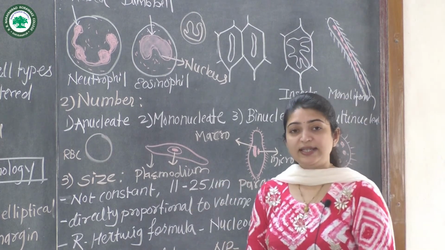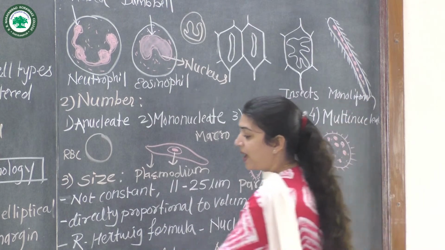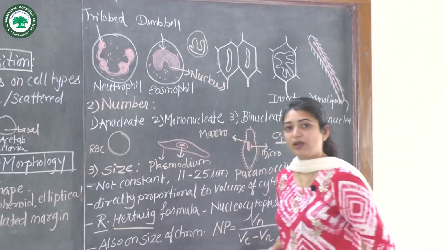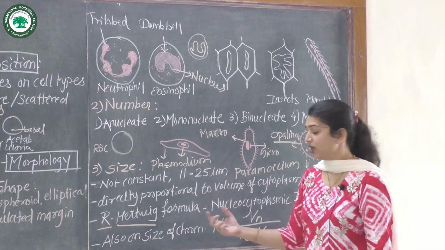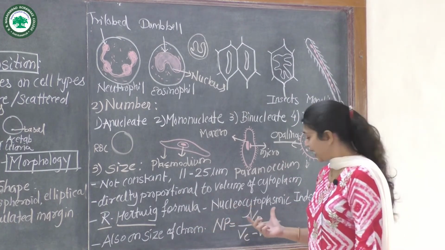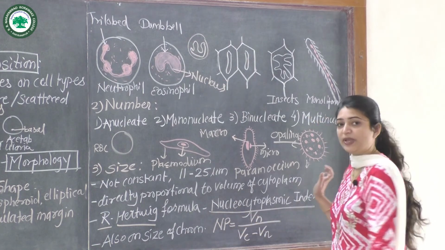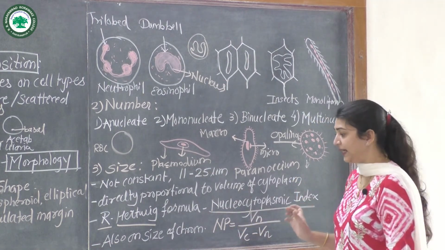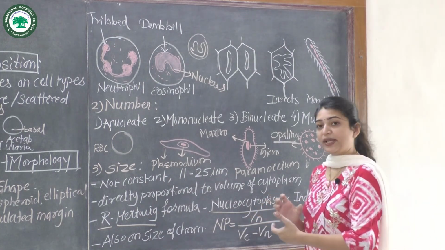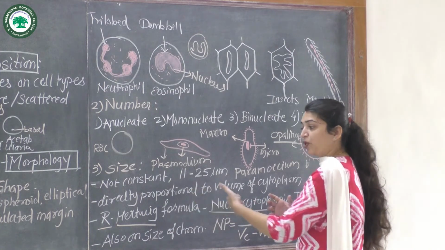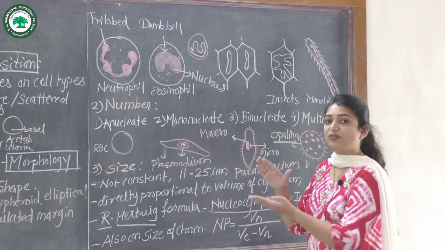The scientist R. Hertwig discovered a formula called the nucleocytoplasmic index, or NP index. He found the proportionality that if the volume of cytoplasm is more, the size of the nucleus is more.